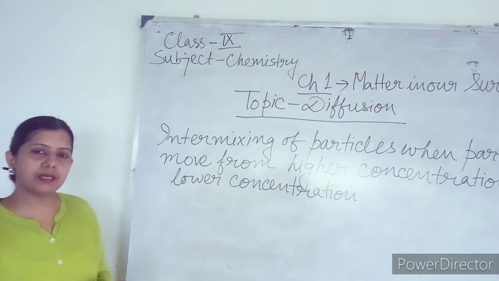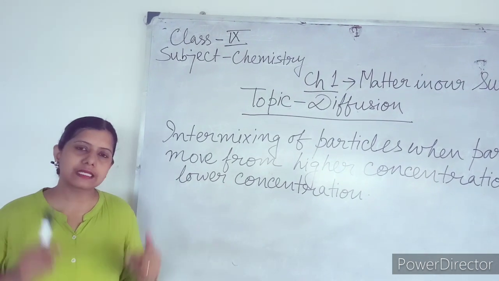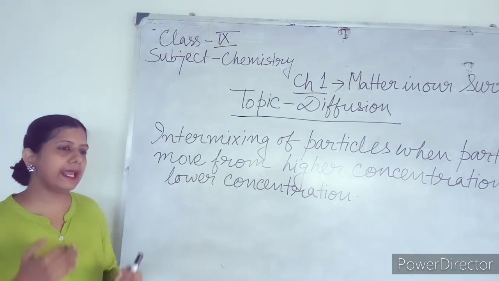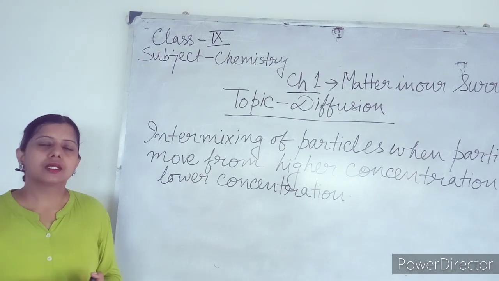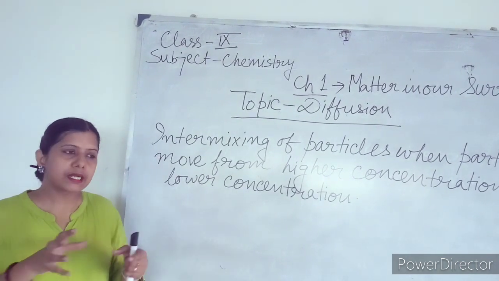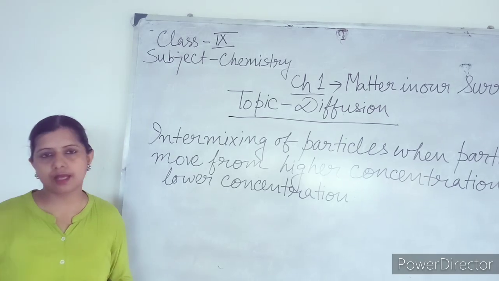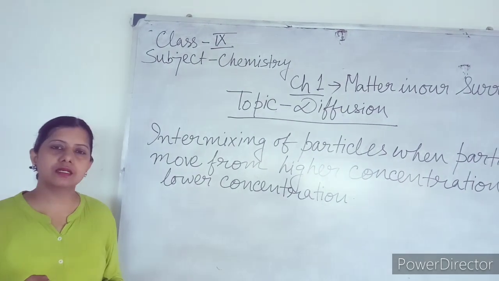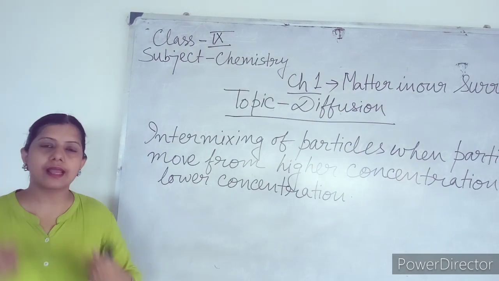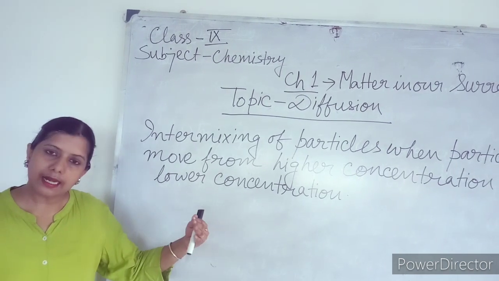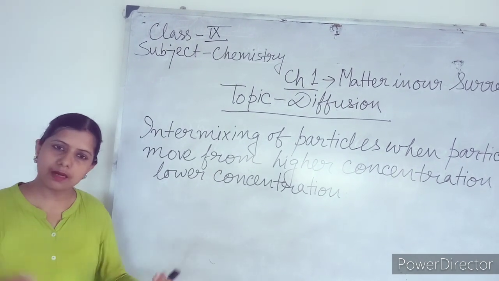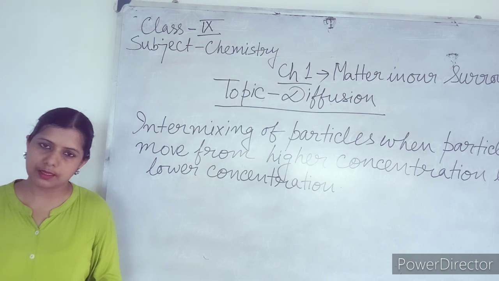First I am coming to diffusion of gaseous particles. In air, suppose the concentration of a particular gas is lower somewhere, but the concentration of some other gas is higher somewhere. They are allowed to mix, or they can move from one place to another.